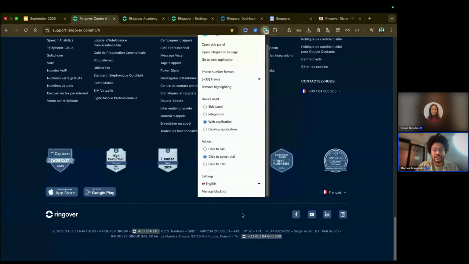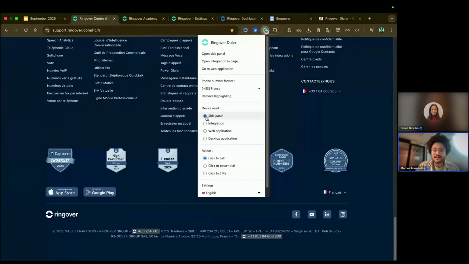So that means that by clicking here, I'm going to launch a call campaign. Or am I going to send an SMS? Of course, in order to use this option, this number needs to be a mobile number. You cannot send an SMS if it's not a mobile number. So you have all of these three options when it comes to actions. You can also choose the language, and you can choose what is the device that you're going to use.